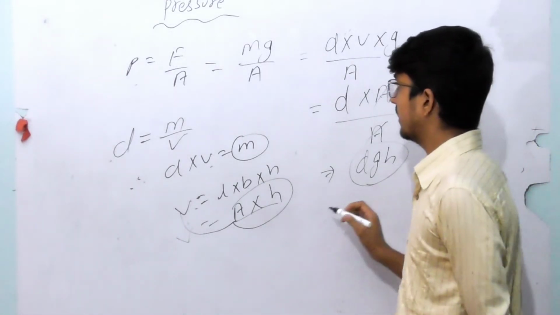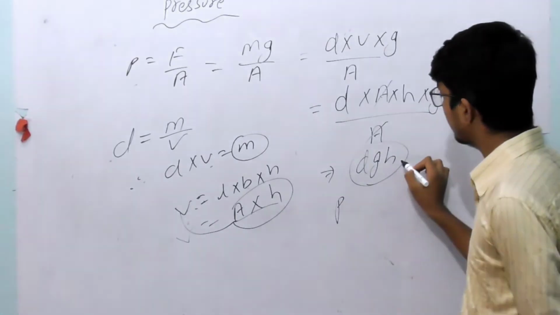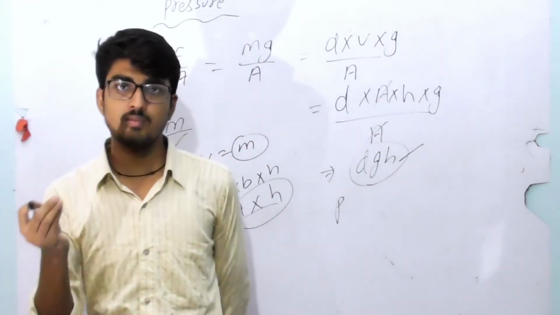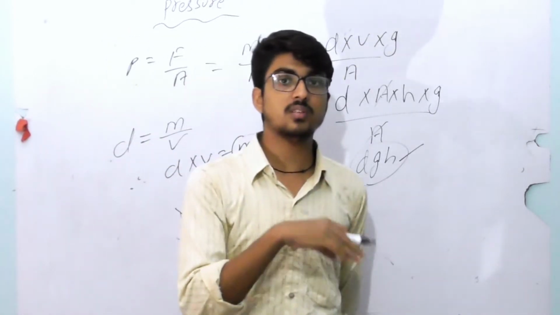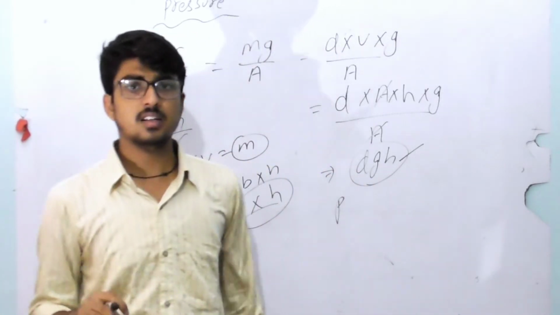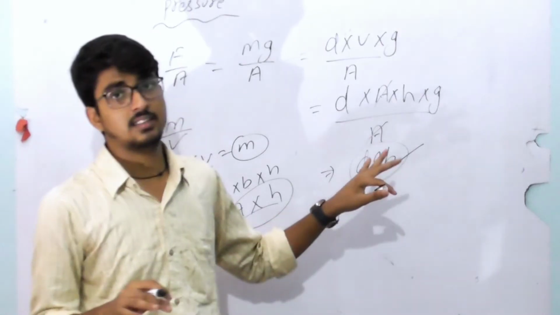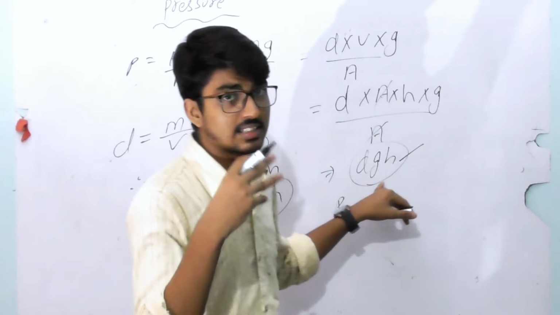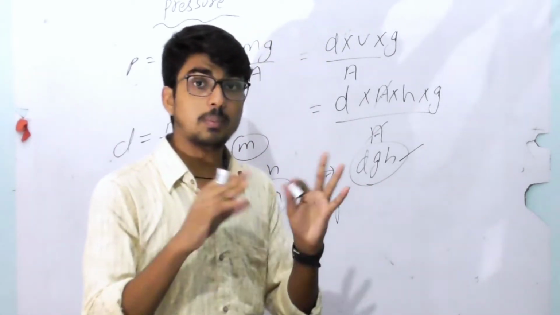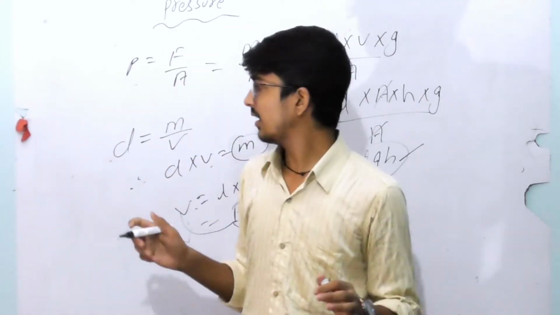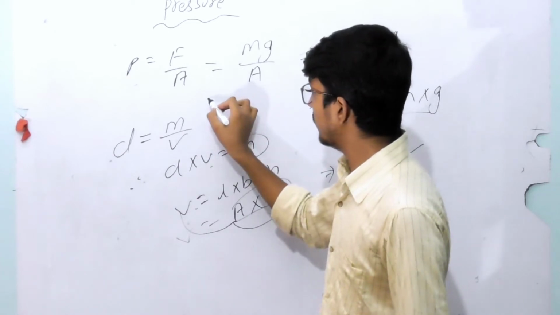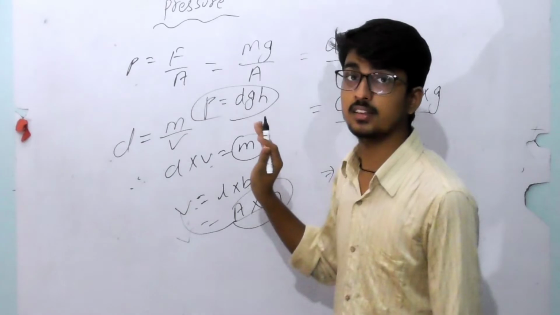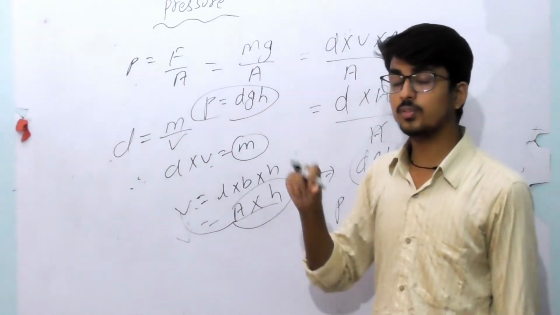So what do we call this? It is the pressure exerted, which can be measured, in a liquid. If any substance is in liquid form, then the pressure of that liquid is given by dgh, where d is the density, g is the acceleration due to gravity, and h is the depth of the liquid. The conclusion is that P is equal to dgh. dgh is the formula of liquid pressure.